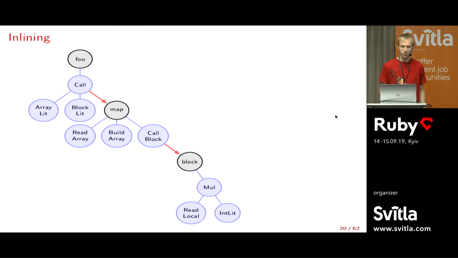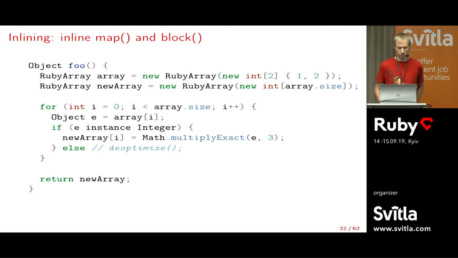So if we rearrange this a bit, it's very easy to do this inlining in the AST. We just present one big tree and compile it together. When we took these 3 Java methods from before and put them in one, we get something like this. Now the compiler can jump in and start to optimize it.